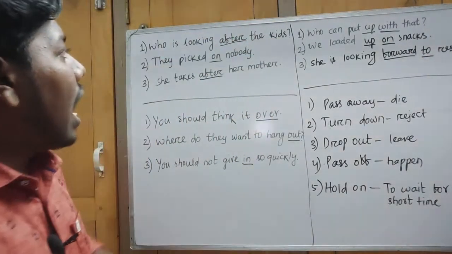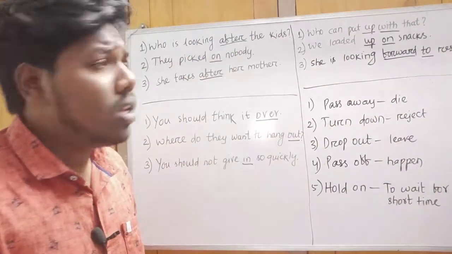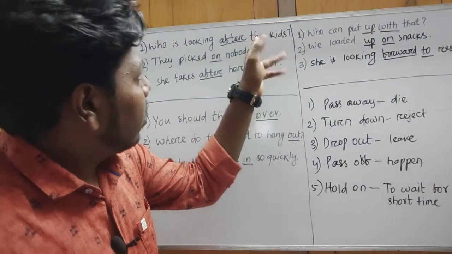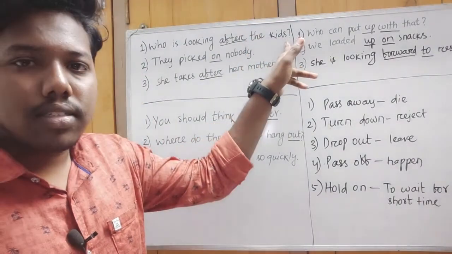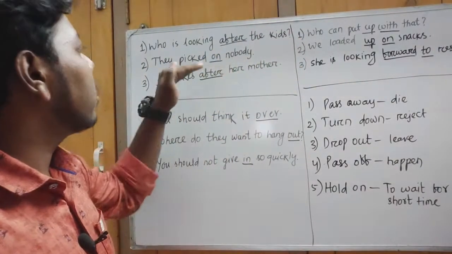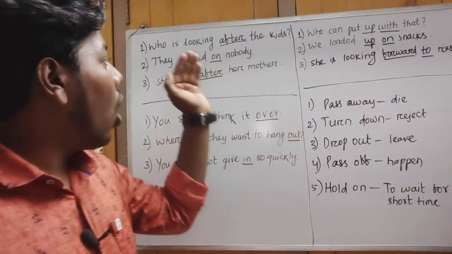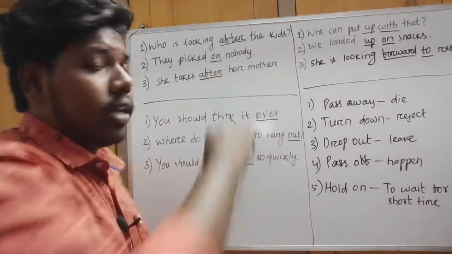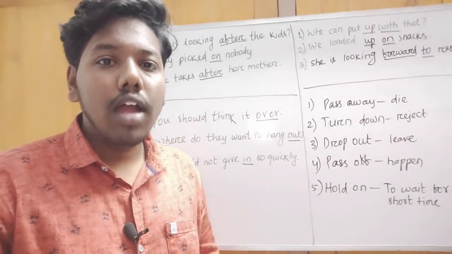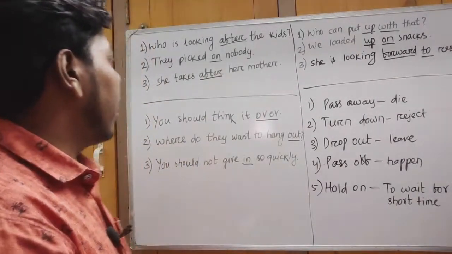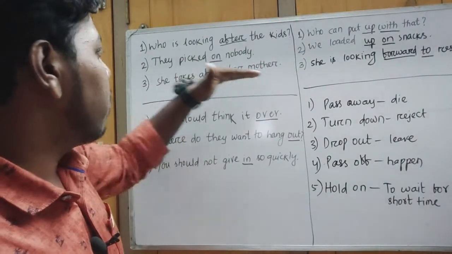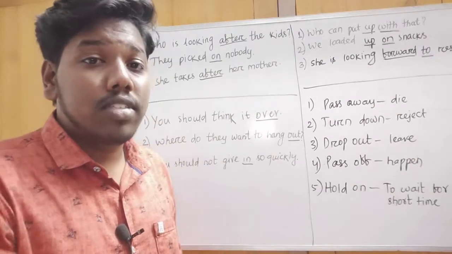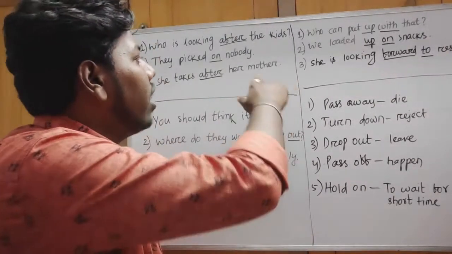Here, after is a preposition that is written in the kids. Then it comes, they picked on nobody. Here, on is a preposition that phrases the nobody. Understood? Prepositional phrases. Next comes, she takes after her mother. So after is a preposition that gives a prepositional phrase to her mother.